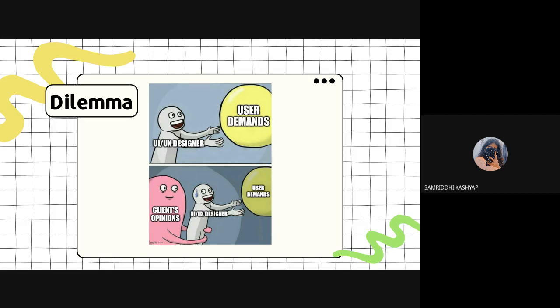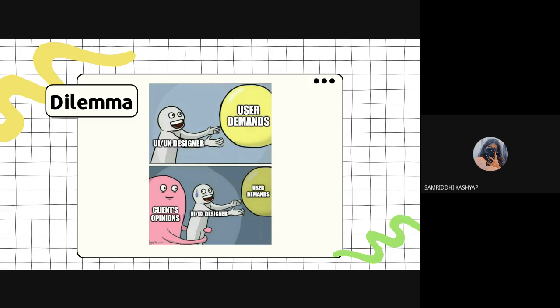Sometimes, when we conduct user research, when we conduct research in the market, we see a common trend, and we convey this to our client. But the client says that no, we do not want to do this, but we want to do something else, which means that you cannot follow exactly what the user says, and you have to follow your client.